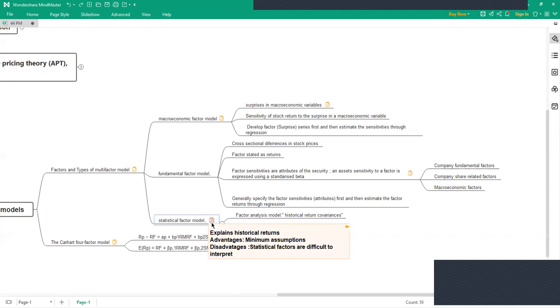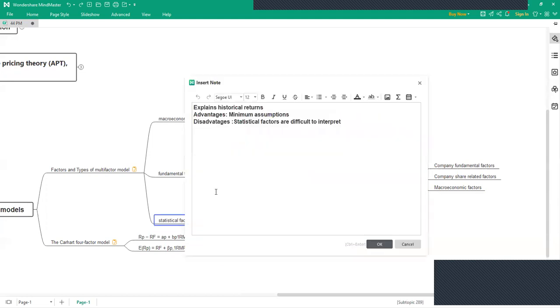It explains historical returns, so it considers historical factors rather than other factors. The advantage is that it has minimum assumptions, and the disadvantage is that the statistical factors are very difficult to interpret.